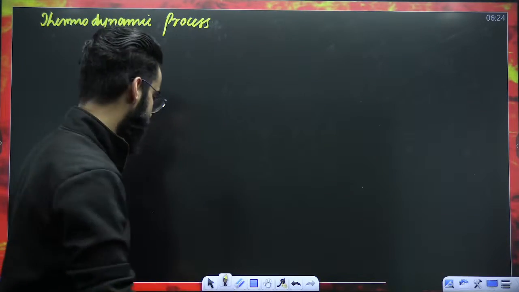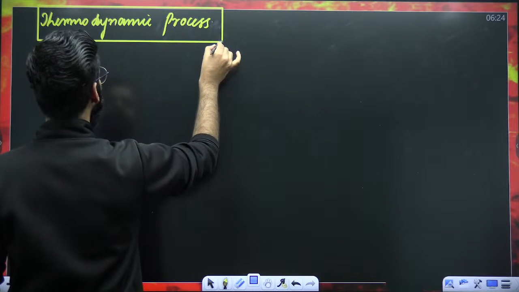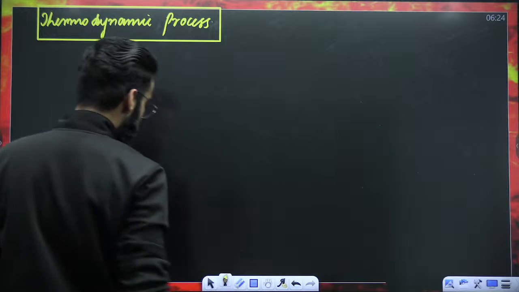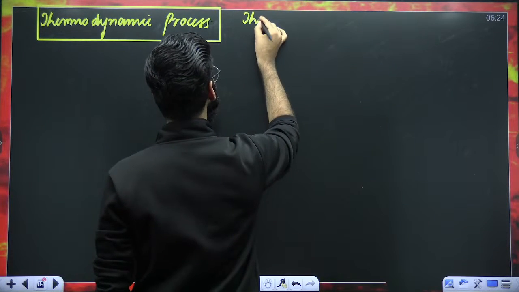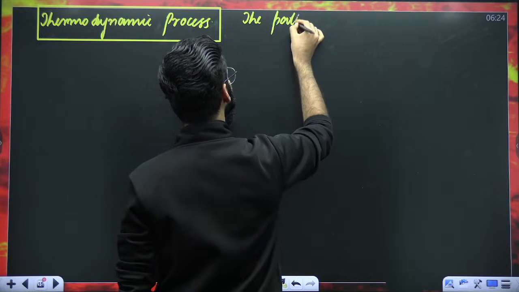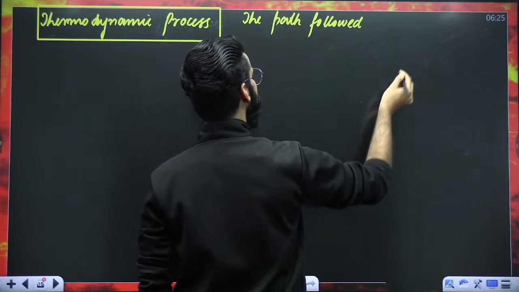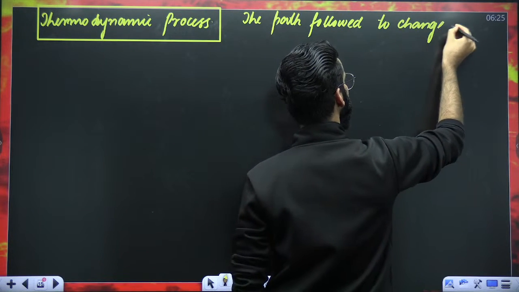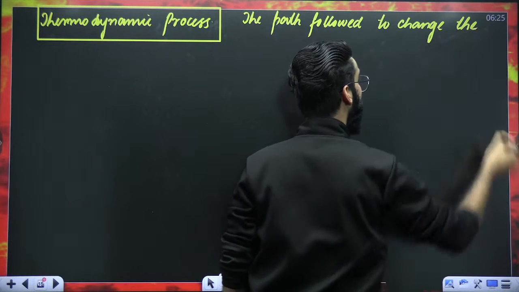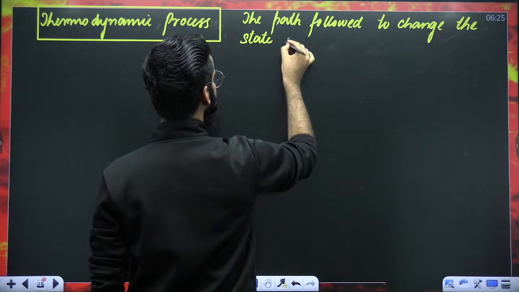My dear students, if you want to define the thermodynamic process, it is basically defined as the path followed to change the state of the system.